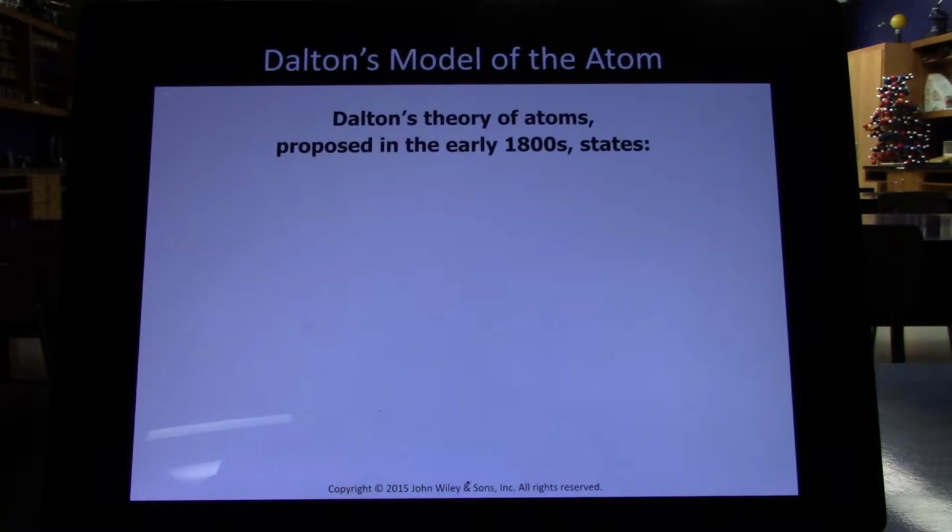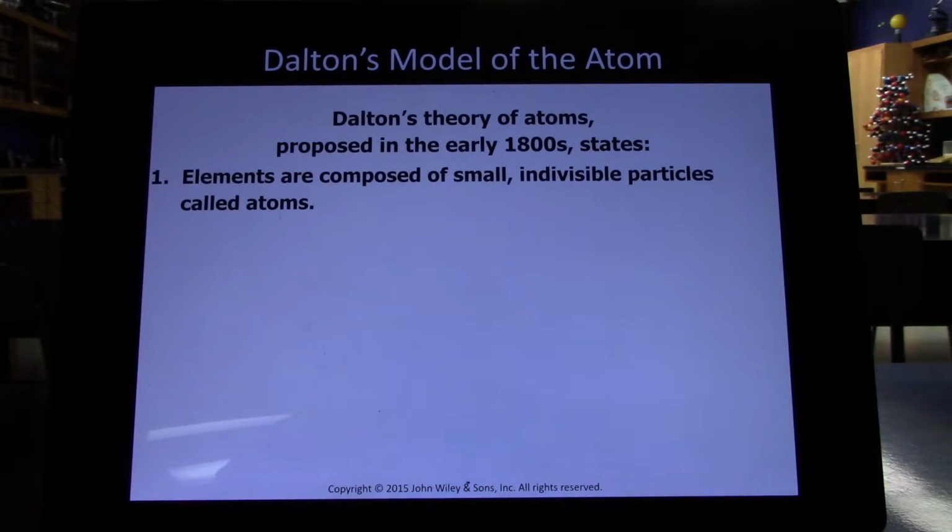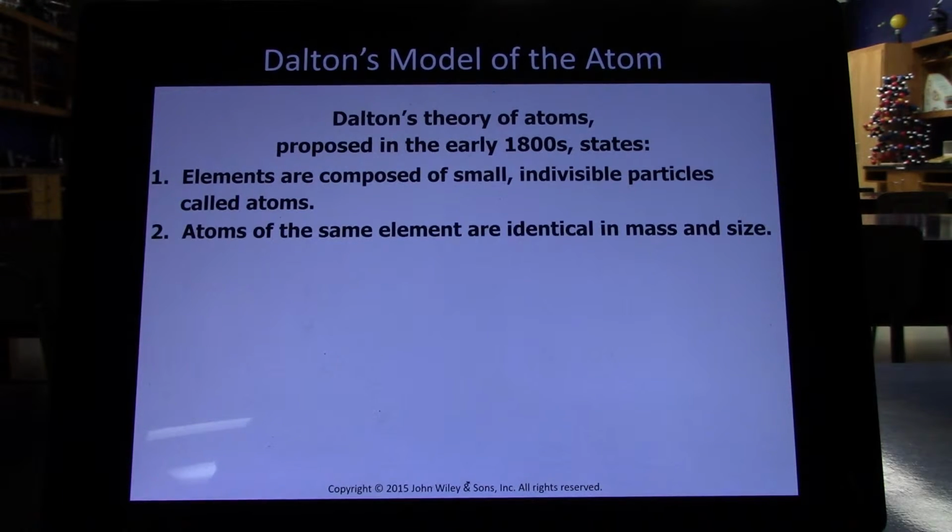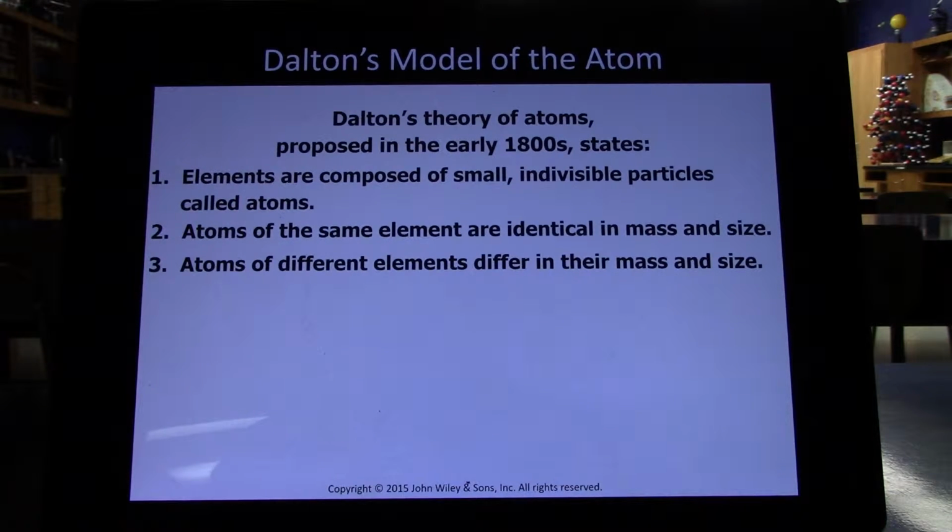So here's Dalton's theory of atoms, proposed in the early 1800s. It stated that elements are composed of small indivisible particles that he called atoms, that atoms of the same element are identical in mass and size, and that atoms of different elements differ in their mass and size. We're going to talk about these three later because with subsequent research in science, we've realized that these three are not totally correct, and we're going to talk about those exceptions in a second.